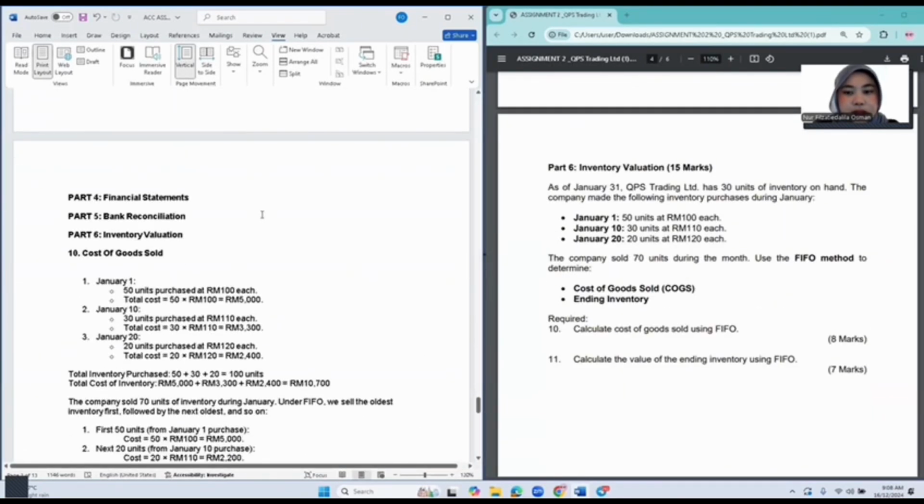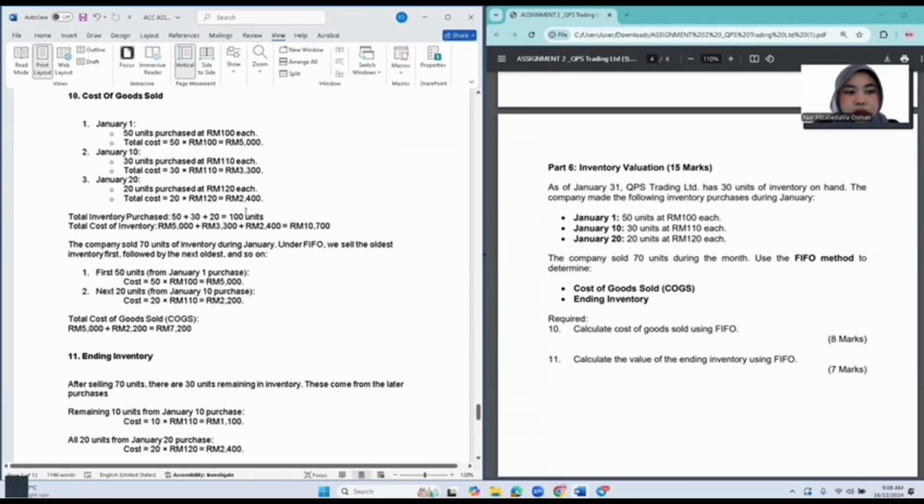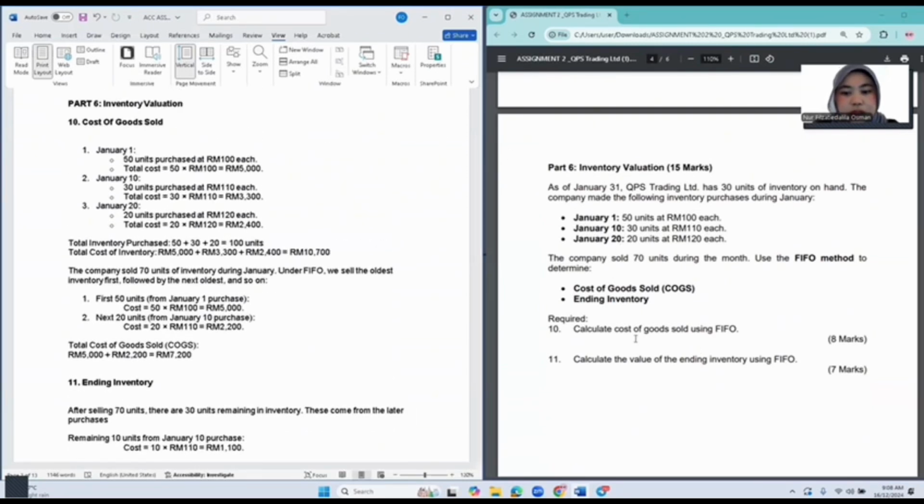Part 6 is inventory. Question 10 says calculate cost of goods sold using FIFO. FIFO means first in, first out. As stated in the question, on January 1 there are 50 units at 100 ringgit each, on January 10, 30 units at 110 each, and on January 20, 20 units at 120 each. The company sold 70 units during the month. Use the FIFO method to determine cost of goods sold.